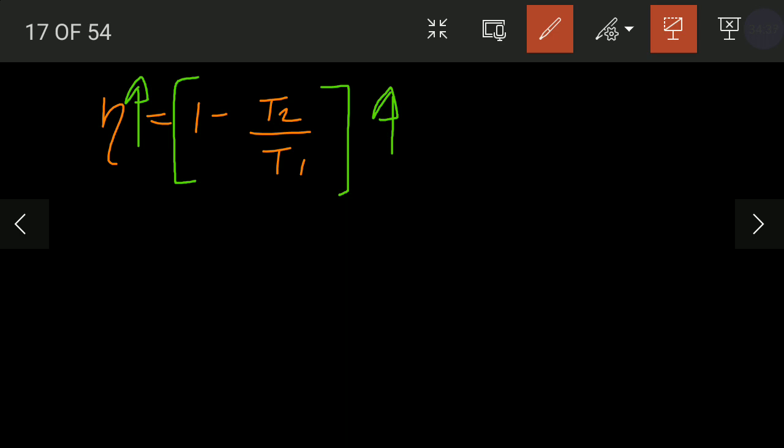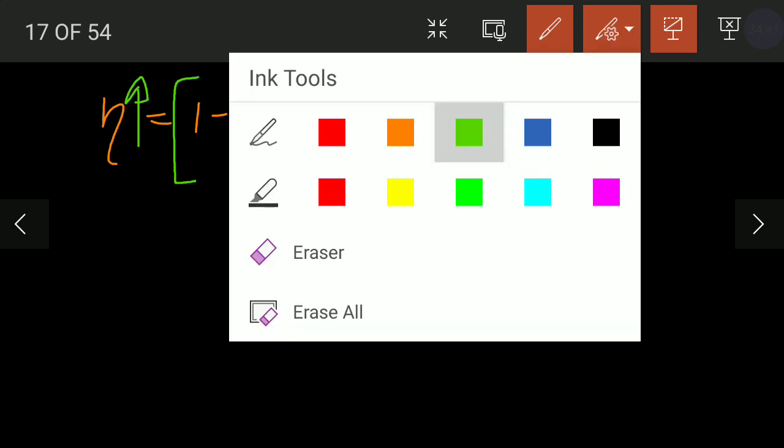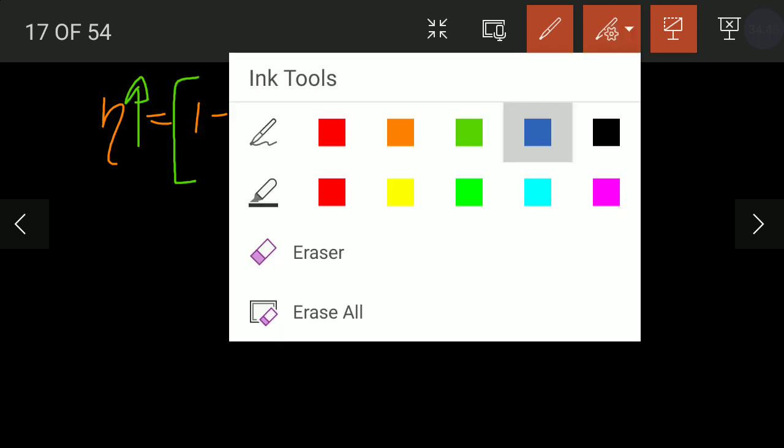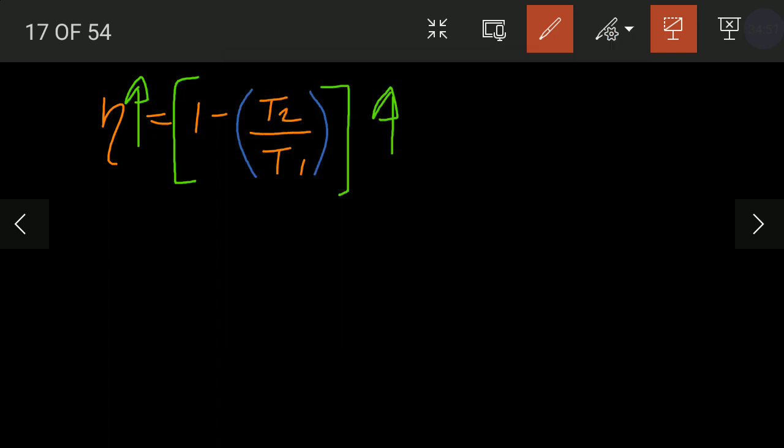To increase it, we have a few options. This T2 by T1 term we have to keep decreasing, and then only 1 minus T2 by T1, the green colored bracket on the right hand side, will increase, and efficiency will increase.